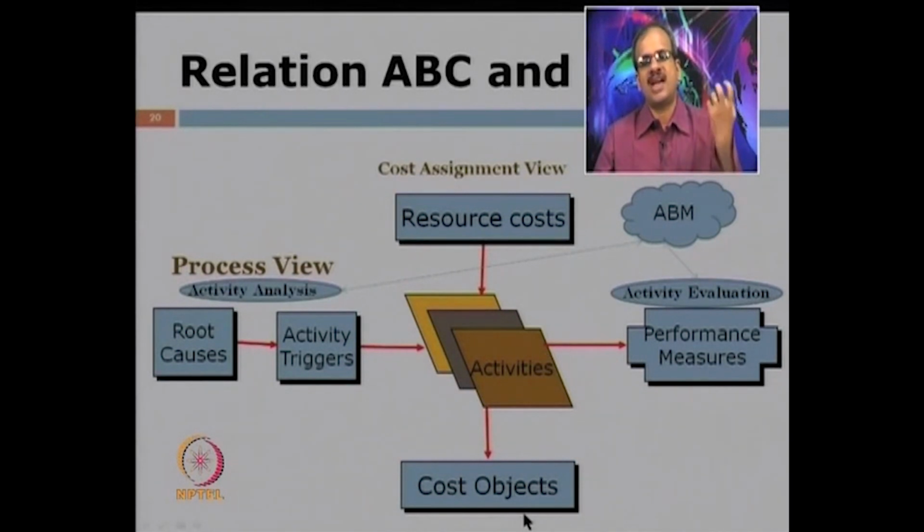So, resource costs are for certain activities from which we get the cost objects, and then we go to activity evaluation where we look at performance measures. So, now under ABM we are concentrating more on performance measures.